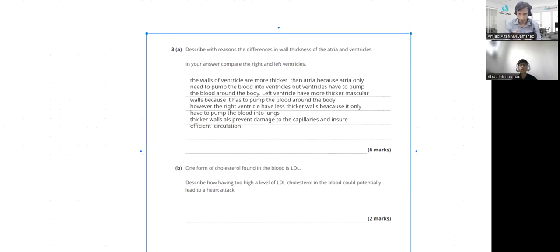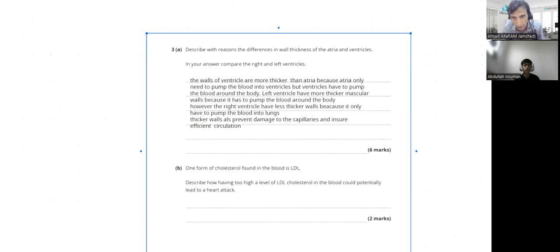Atria have thinner walls than ventricles. This is one point that you have to add. Atria also need to pump blood into ventricles, which is a short distance and requires low pressure. This is the second point that you need to add here, as per level 3, 5 to 6 marks.